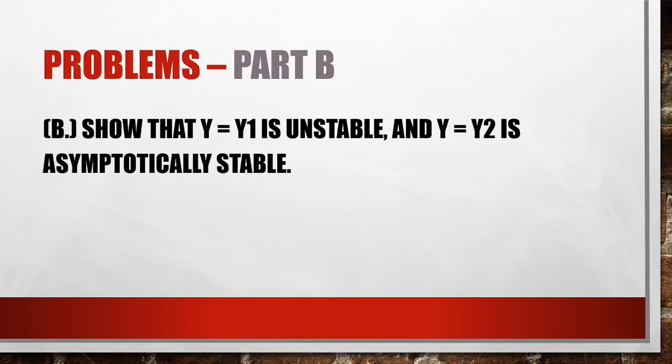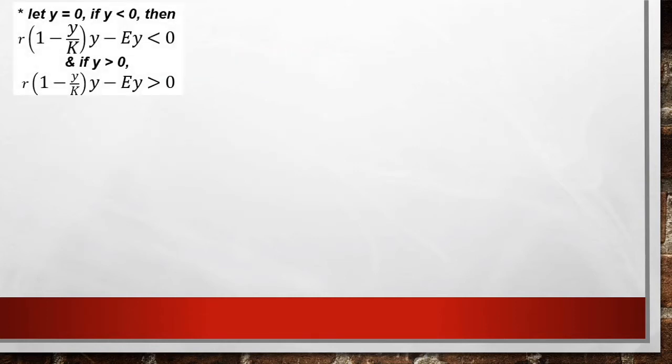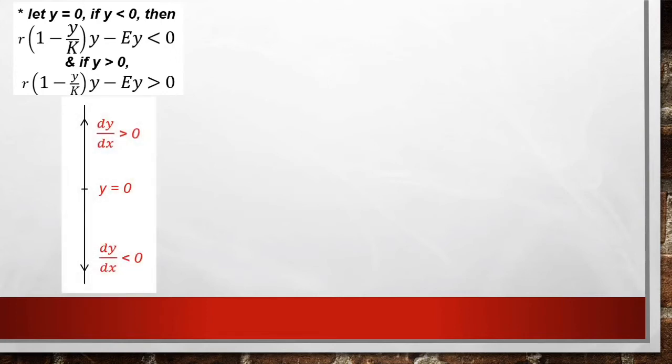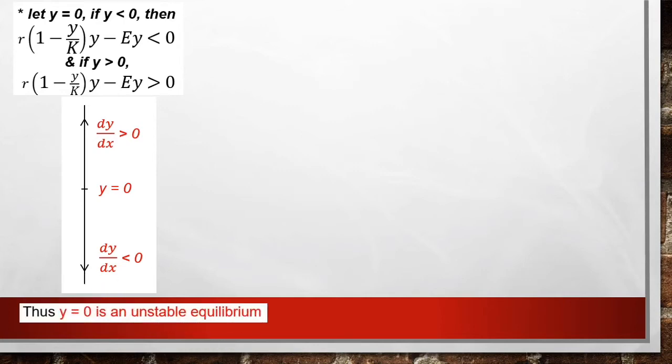Now, to the second part, part B: show that y1 is unstable and y2 is asymptotically stable. So let y = 0. If y is less than 0, then r(1 - y/k)y - Ey is less than 0. And if y is greater than 0, then r(1 - y/k)y - Ey is greater than 0. And this can be represented by this illustration, which gives the conclusion that y = 0 is an unstable equilibrium.